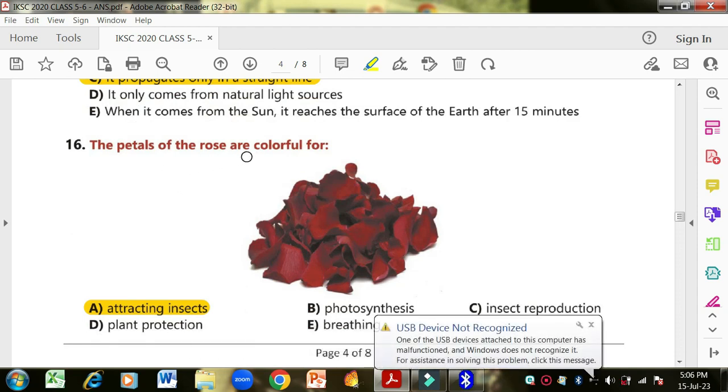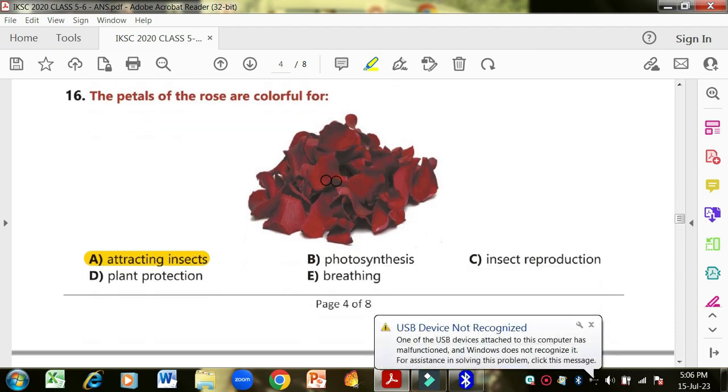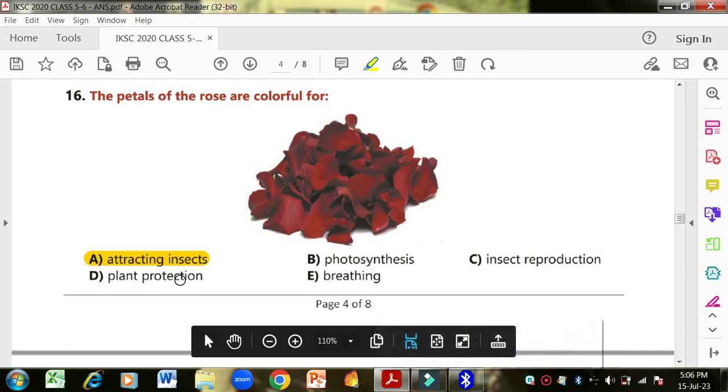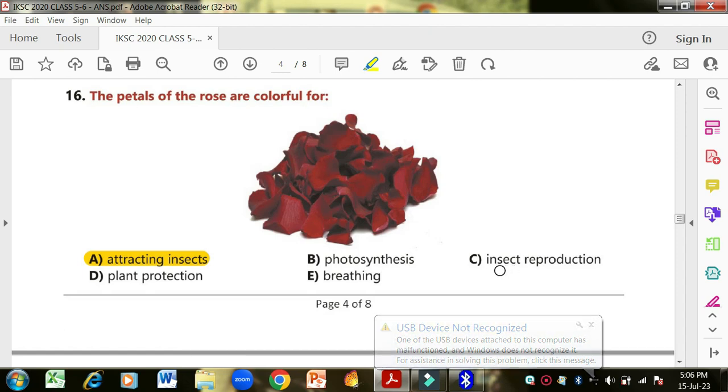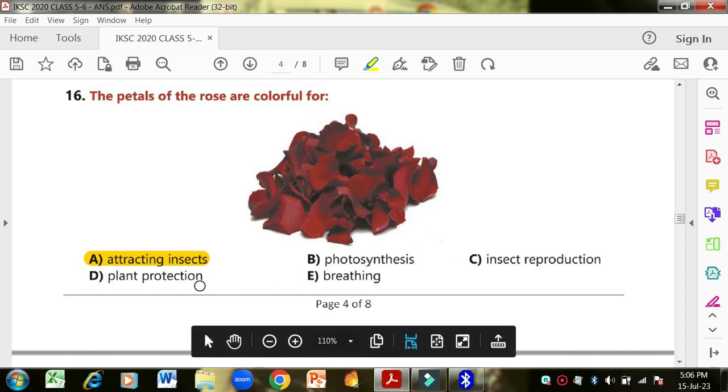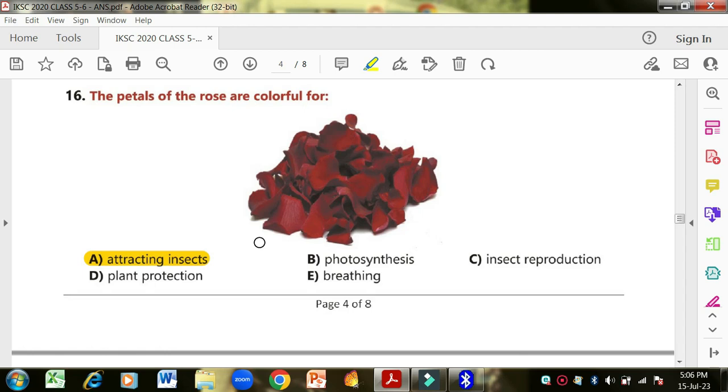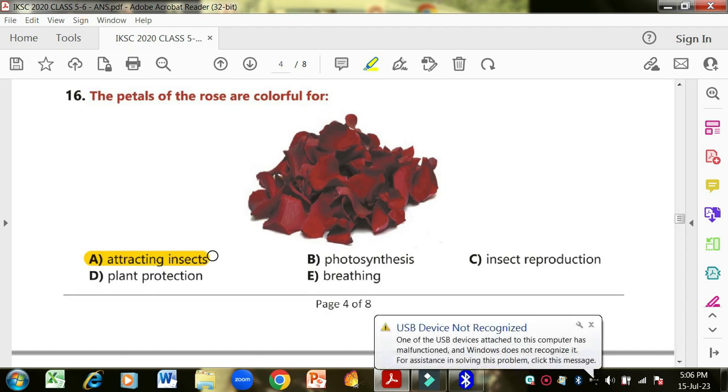Next is, why are the petals of the rose colorful? To attract insects. Photosynthesis? No, photosynthesis is done by the green leaves. Insects' reproduction? No, definitely insects don't do their reproduction in the petals. Plant protection? No. Breathing? No. So the flower is made beautiful so that insects are attracted towards it, and they get the pollen from there, and they help in reproduction. Insects help in reproduction, but these petals are just to attract the insects.